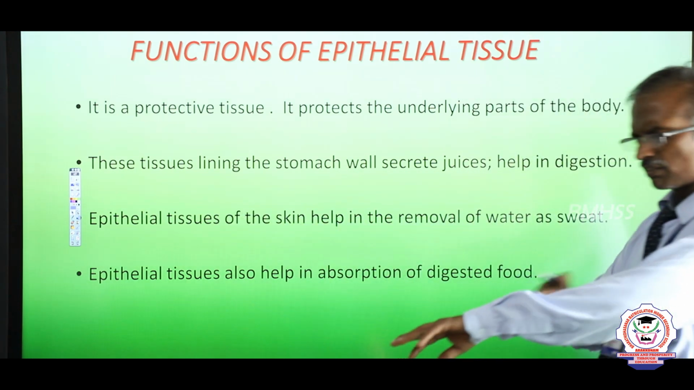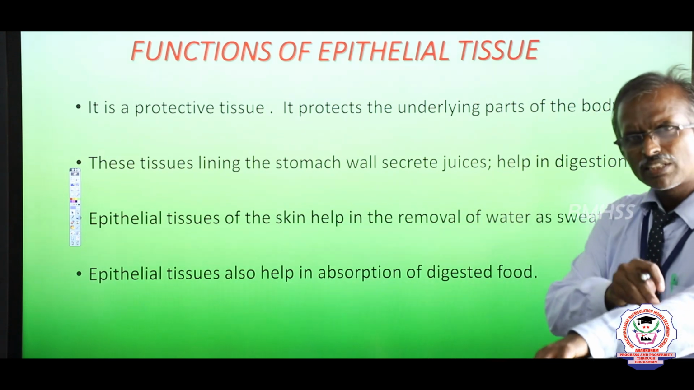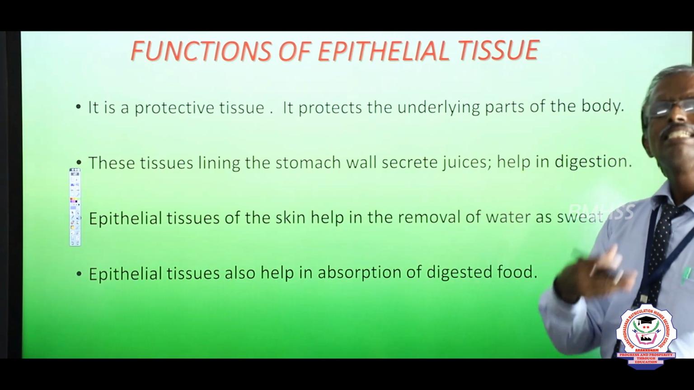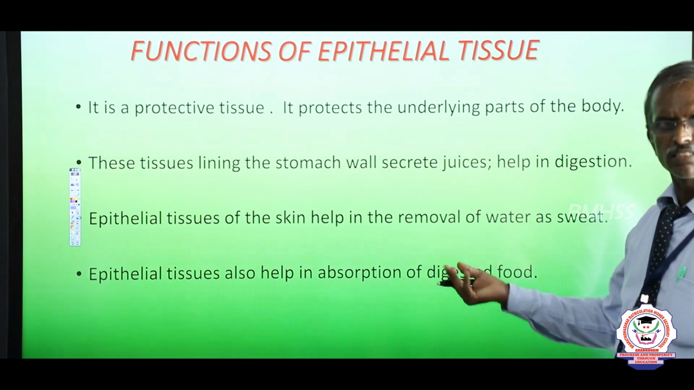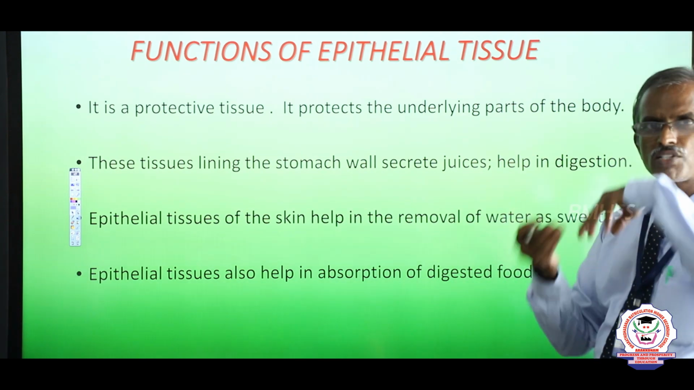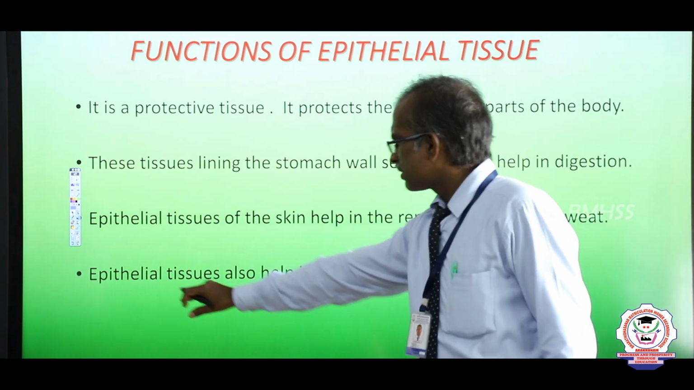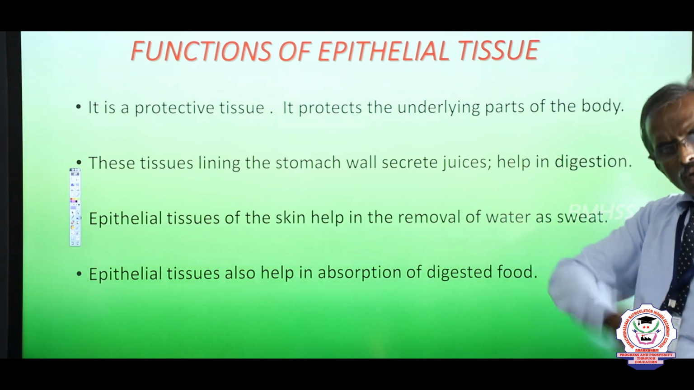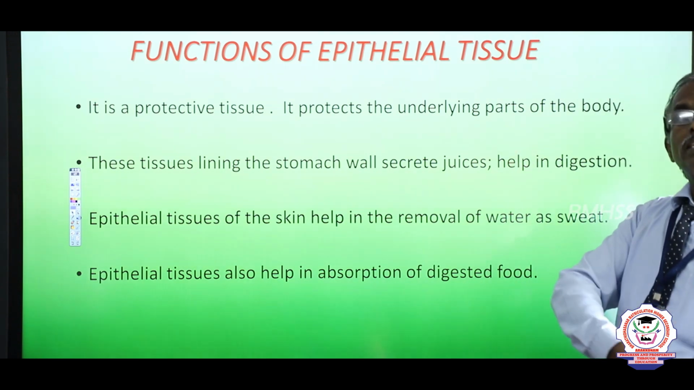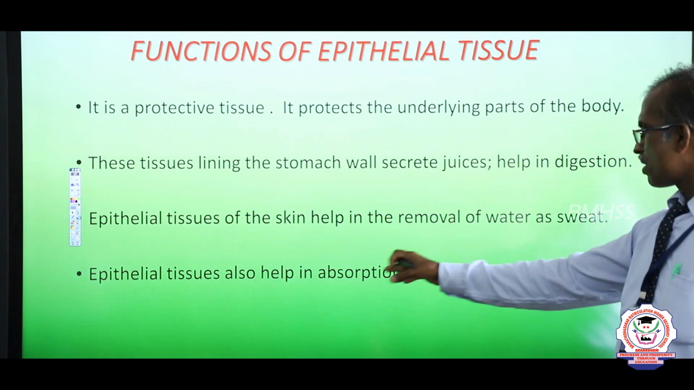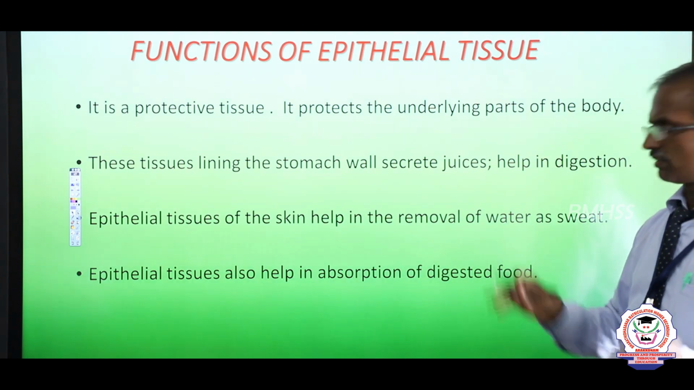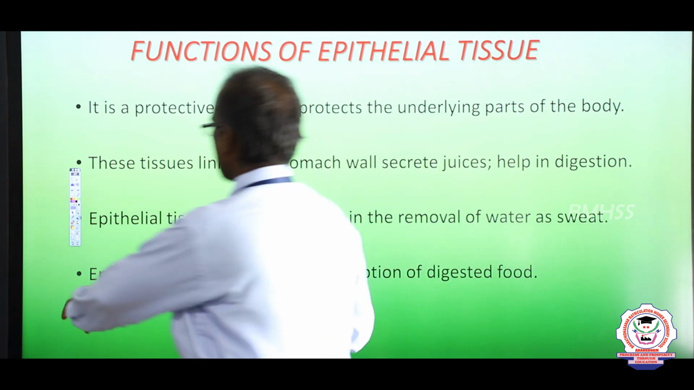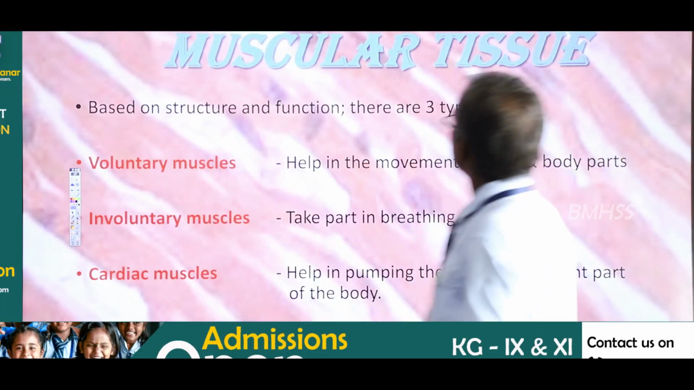Epithelial tissues of the skin help to remove excess water as sweat, which is a waste of a saltish nature. Epithelial tissue is also found in the small intestine, where it helps in the absorption of the digested food. Right.